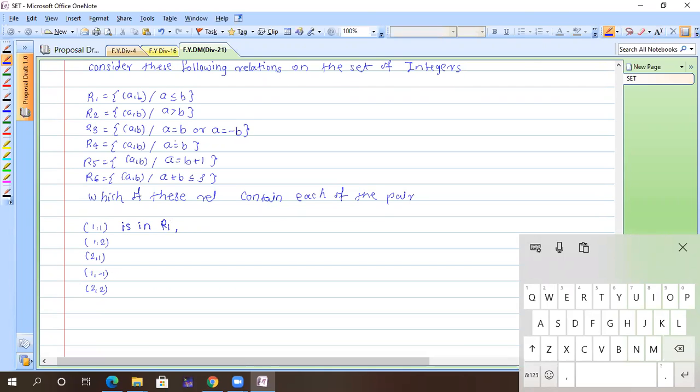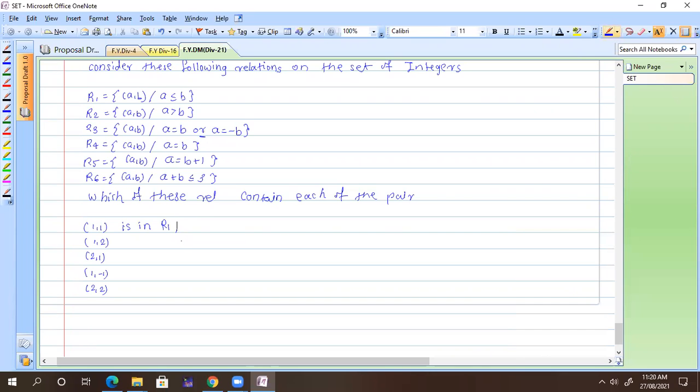R4. What about R3? R3 also, no, because "or" is there. Yes. Either you have to satisfy this condition or you have to satisfy this condition. So it is part of R3 also and R4 also. R3 also there, no? Yes, sir. Okay. So you can write down R3, R4.